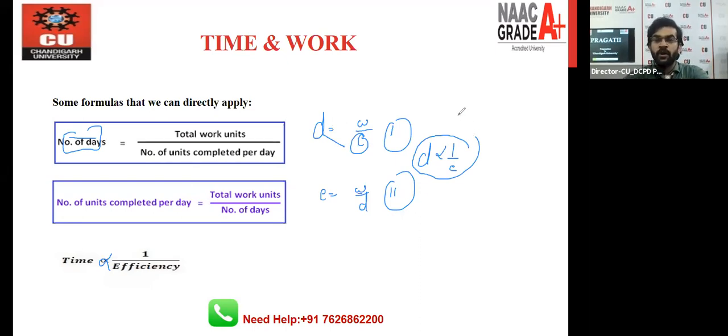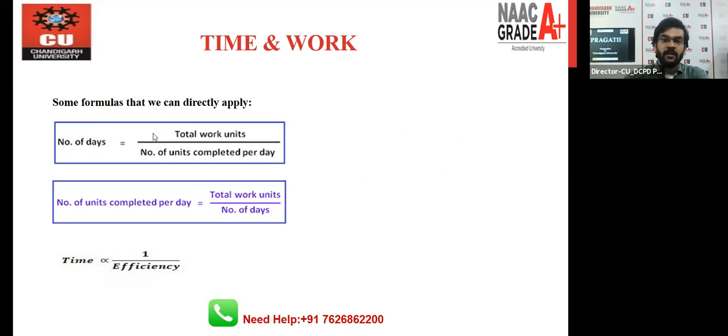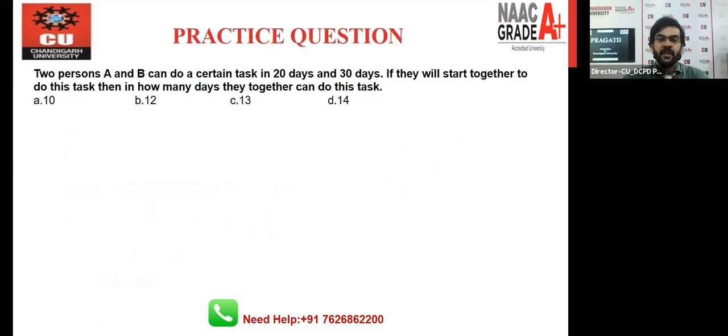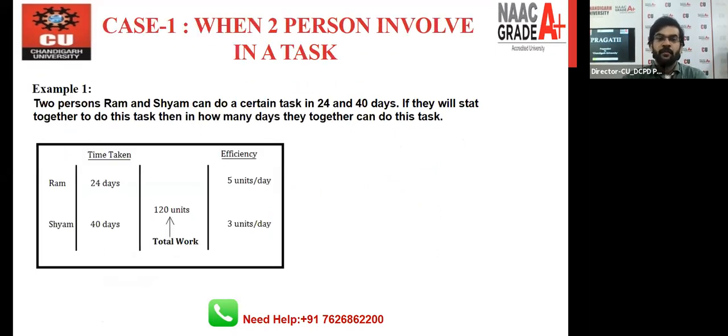So let's move toward the next point of this topic, time and work, and the number 1 question based on this LCM approach, right? The number 1 example we have is this. Here we have 2 persons, number 1 is Ram and number 2 is Sham, right?